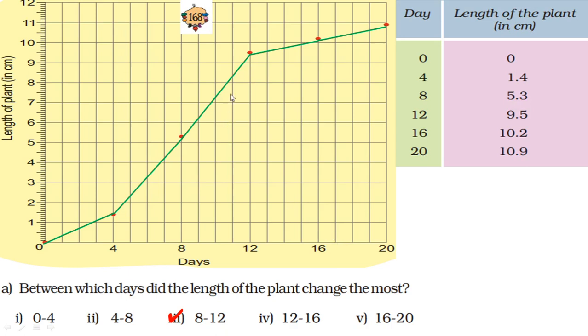Now dear students, open page number 168. In your book this is given, and the dots, the points, are given. You make line segments, joining these points. So what is given? Here days are given and here the length of plants is given in centimeters. So when it is 4 days, what is the length? Just see here, the length is 1.3.